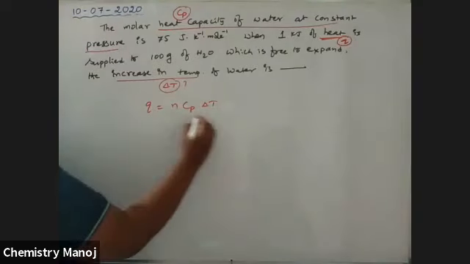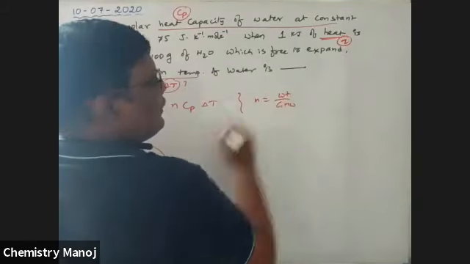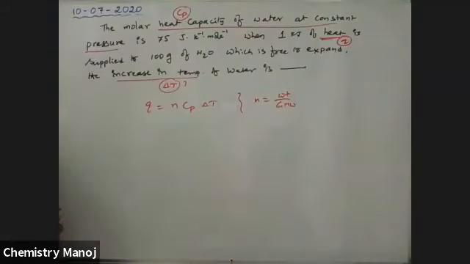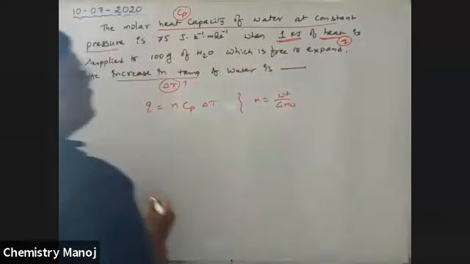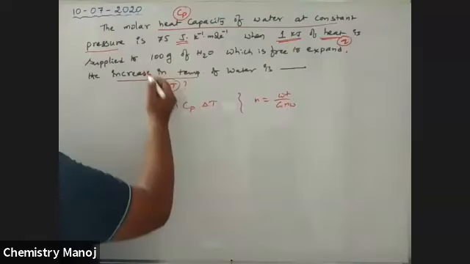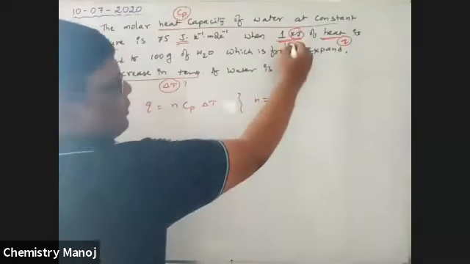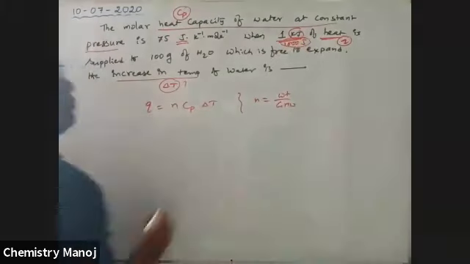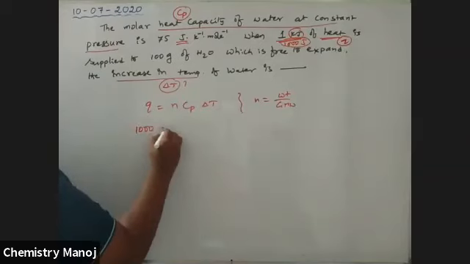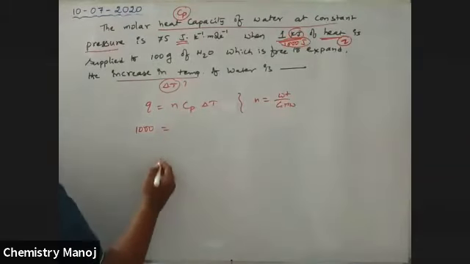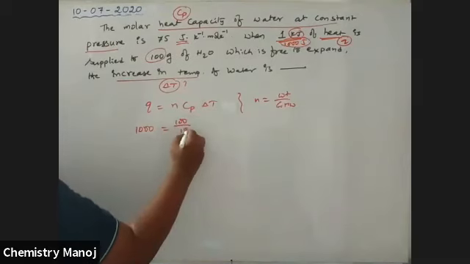n is equal to weight by gram molecular weight. Q is 1 kilojoule of heat, but it is in kilojoules, so turn it into joules: 1 kilojoule is 1000 joules. Therefore, Q is equal to 1000. n is weight by gram molecular weight, which is 100 by 18.